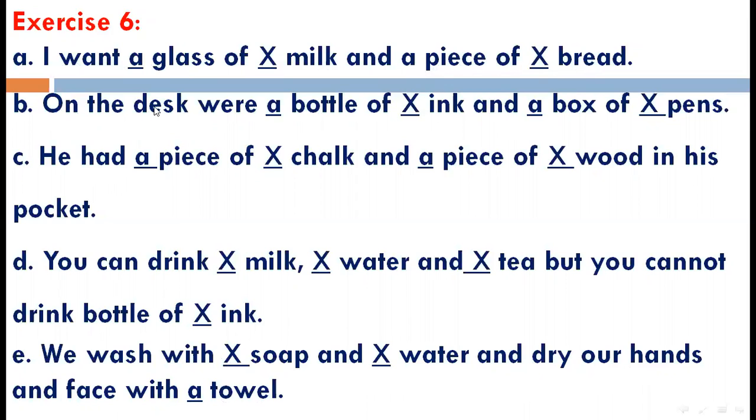Number B, on the desk were a bottle of ink and a box of pens. Number C, he had a piece of chalk and a piece of wood in his pocket. Number D, you can drink milk, water and tea, but you cannot drink a bottle of ink. E, we wash with soap and water and dry our hands and face with a towel.